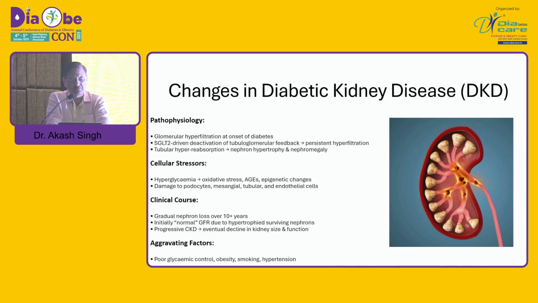There is damage to podocytes, mesangial cells, and tubular endothelial cells, and the clinical course is a gradual loss of nephrons. Initially the GFR is normal, but gradually it goes down, with progressive CKD, eventually a decline in kidney size and function. Aggravating factors are poor glycemic control, obesity, smoking, and hypertension.